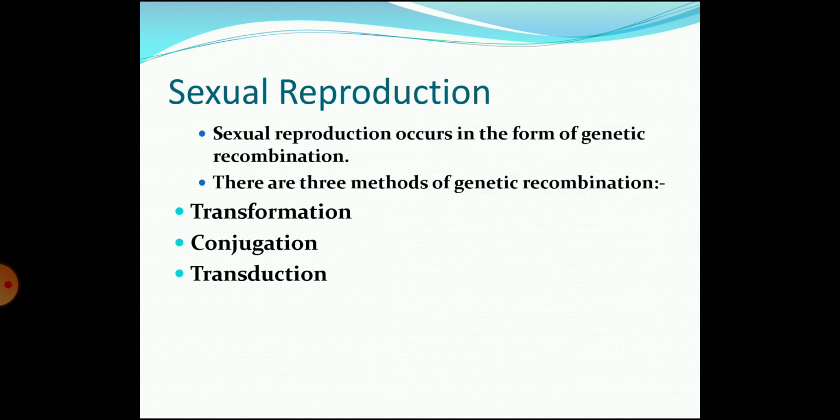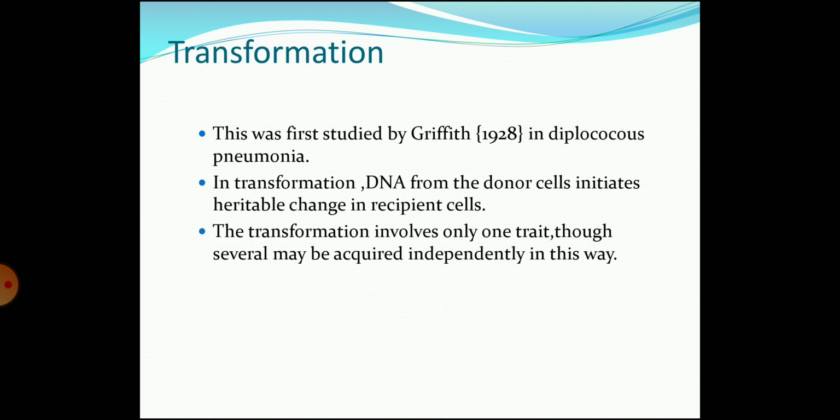Sexual reproduction. Sexual reproduction occurs in the form of genetic recombination. There are three methods of genetic recombination: transformation, conjugation and transduction. In case of transformation, it was first studied by Griffith in the year 1928 in Diplococcus pneumoniae.